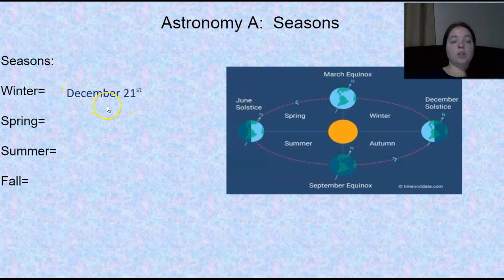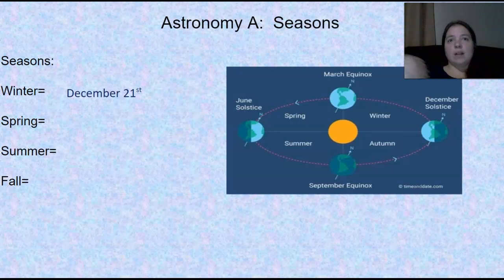Winter starts December 21st. I know we're getting close to December 21st. What happens next week, December 21st, is it will be the shortest day of the year. We're going to get into that in just a little bit, but it means throughout the rest of this week, up until the 21st, it is going to get darker and darker, sooner and sooner.